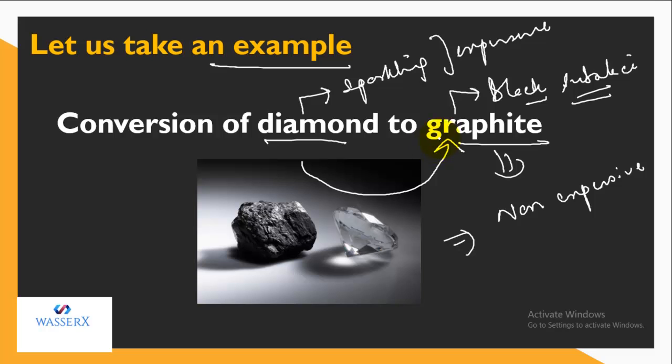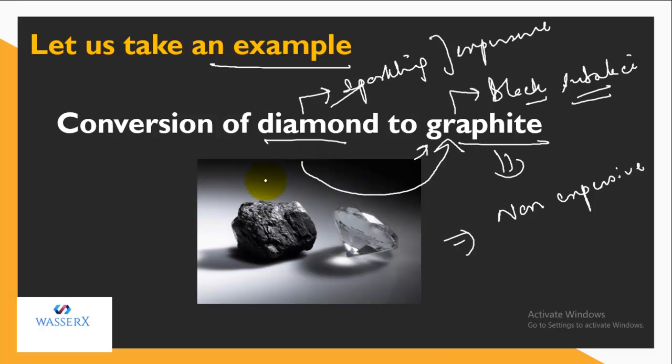But maximum of us are not aware of this, that diamond has a tendency to get converted into graphite, or any diamond is slowly changing into graphite. Most of us are not aware. And even if we convey it to somebody, he or she will feel that it is a kind of joke. Because how come this sparkling and expensive thing can on its own get converted into this black substance?